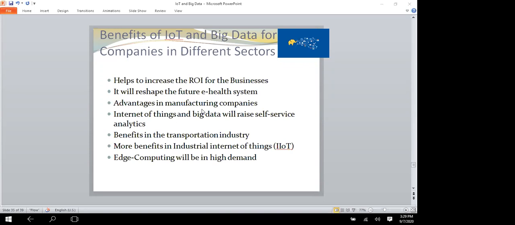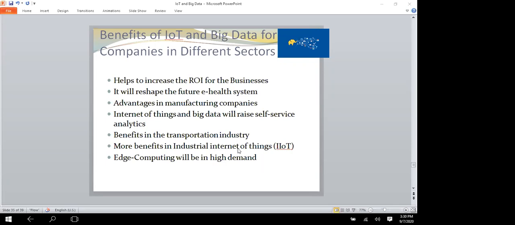Next one, the Internet of Things and big data raise self-service analytics. With more invention in the IoT field, most of the IoT functions can be handled with data automation and integrations. Additionally, big data tools will increasingly become self-sufficient and straightforward to perform basic functions.